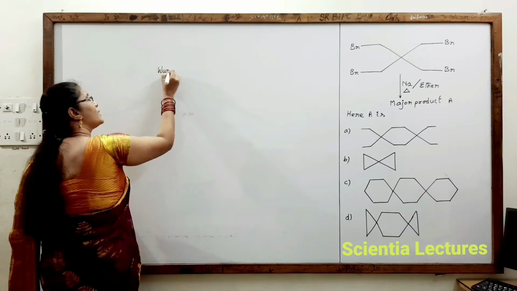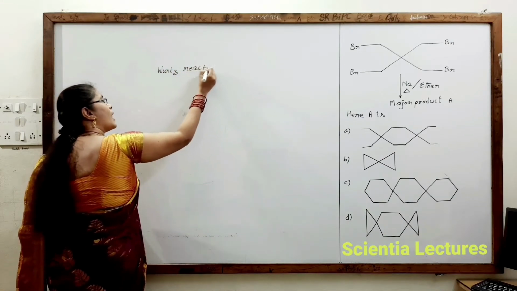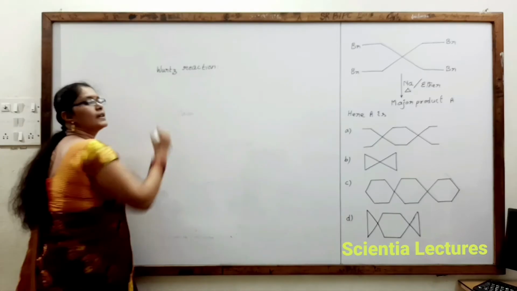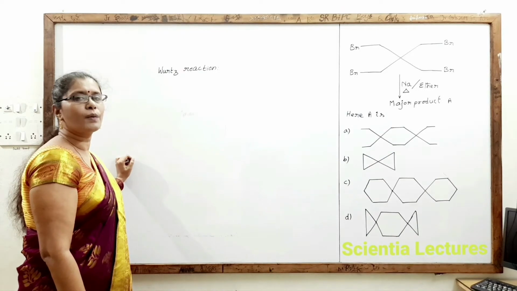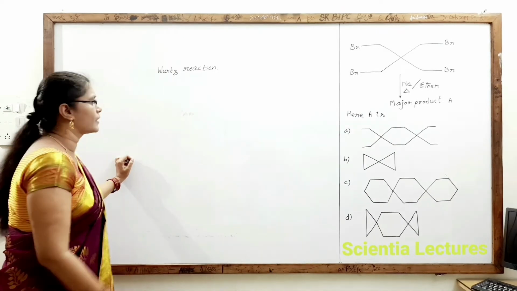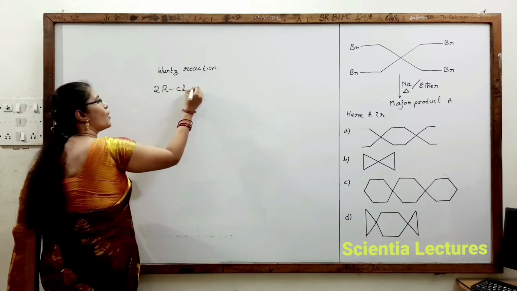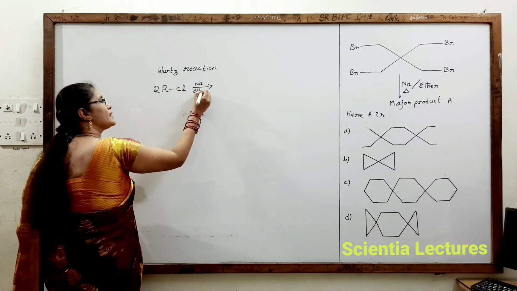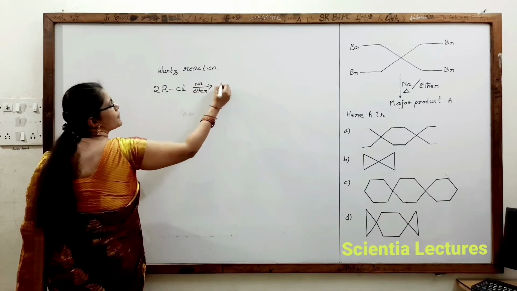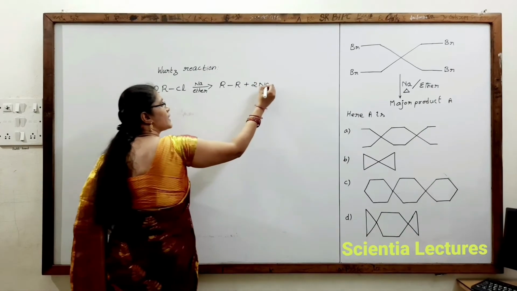Many of you know that Wurtz reaction is nothing but alkyl halide in the presence of sodium in ether leads to the formation of higher alkane. Here 2 moles of R-Cl in the presence of sodium and ether leads to the formation of R-R. So this is Wurtz reaction actually.